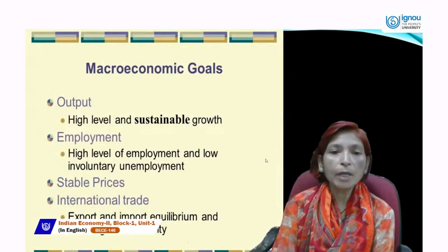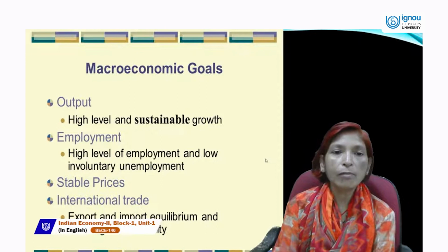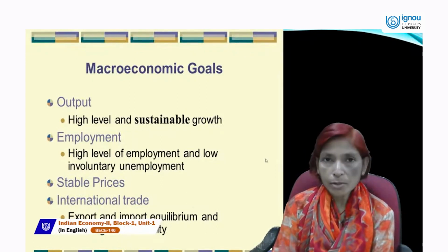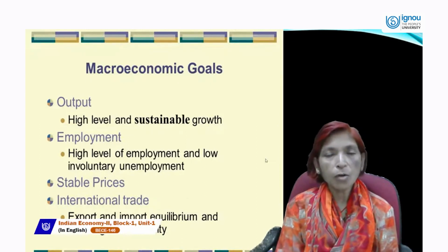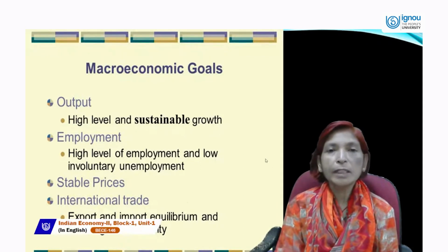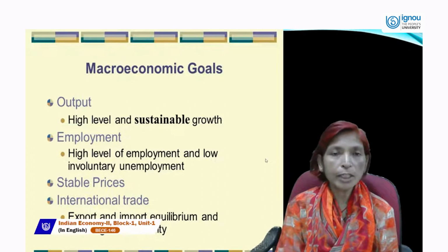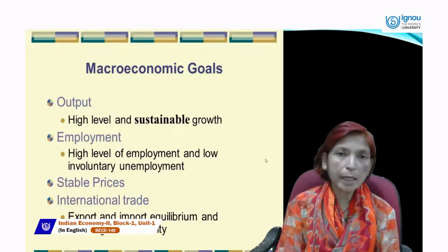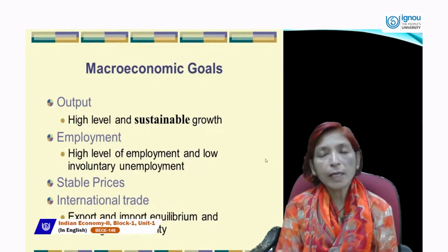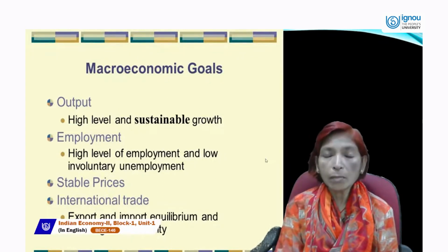Next are macroeconomic goals. What are the main goals of macroeconomics? Macroeconomic goals are like output: high level and sustainable growth. If the output level is higher, then GDP will increase, and due to higher GDP, per capita income will be higher, the standard of living of the country's people will be higher, the economy will grow at a faster rate, and we can achieve sustainable growth.